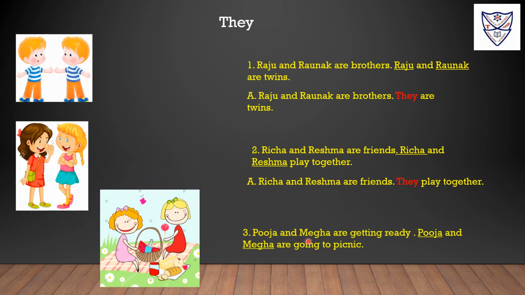Pooja and Megha are getting ready. Pooja and Megha are going to picnic. Here we are talking about Pooja and Megha. Pooja and Megha are getting ready. Here Pooja and Megha are on subject place and we are talking about more than one. So we are using they as a pronoun. They are going to picnic.